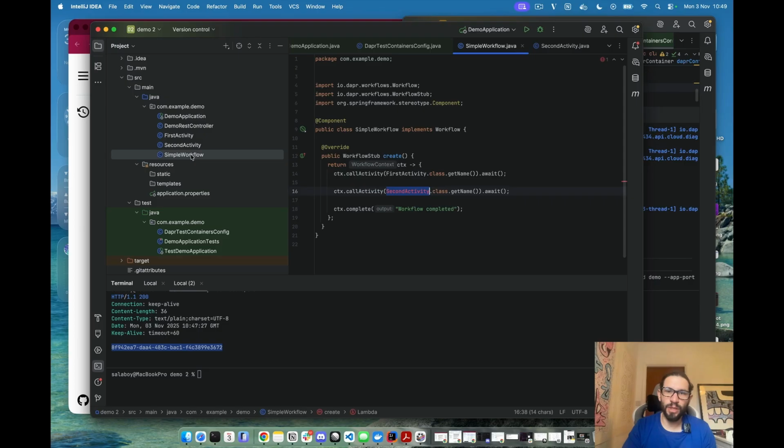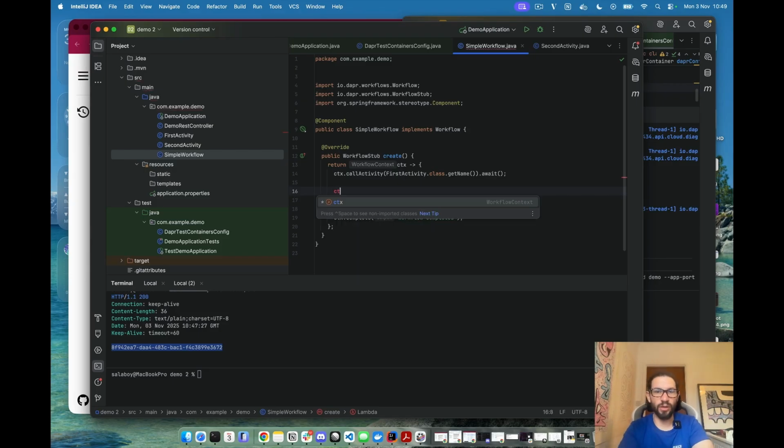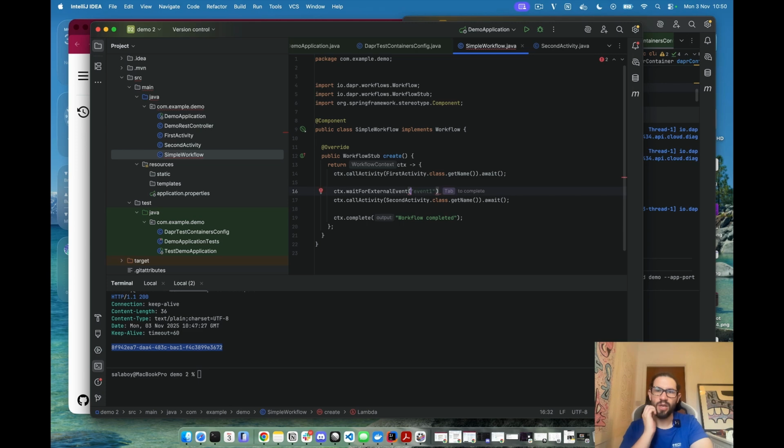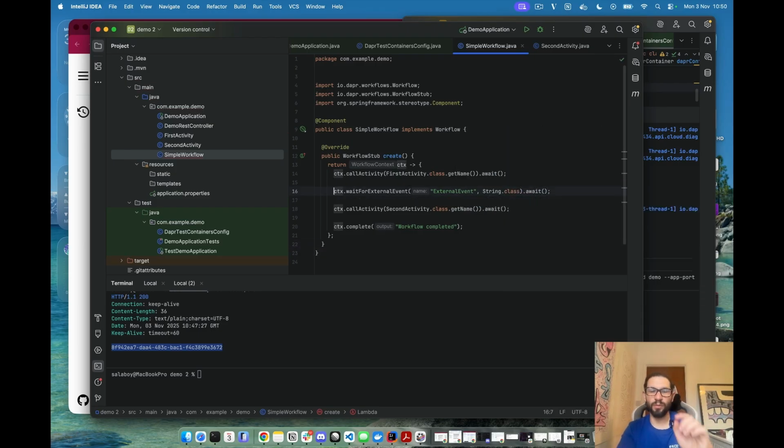But this would be too simple. So let's add some logic here. And in order to add some logic, we will introduce the use of context wait for external event. So let's call it external event, and this has a return type of string, right? And we will wait for this. We will not continue the workflow until we get it.